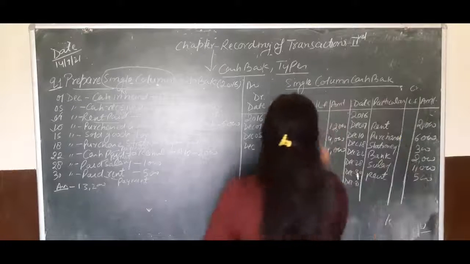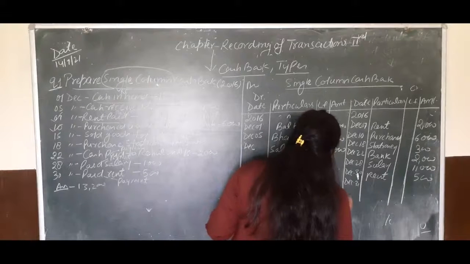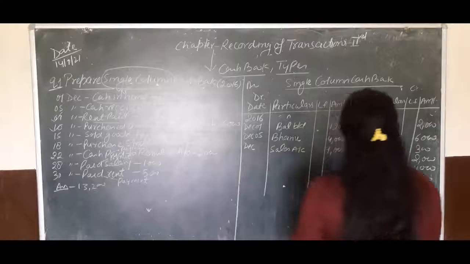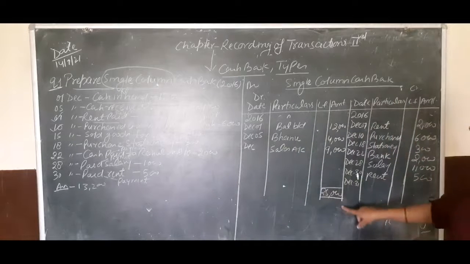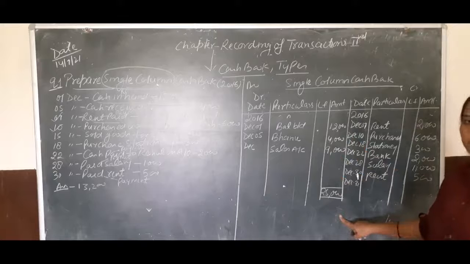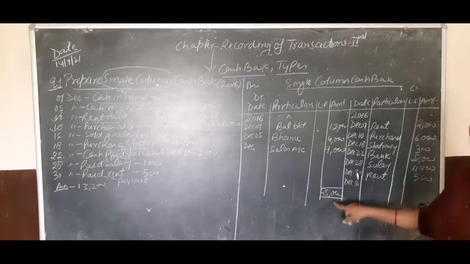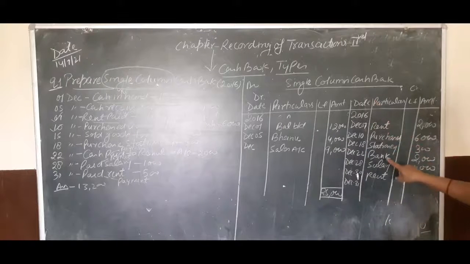Okay children, so the debit side total will be 25,000 and now we will deduct the payments from this amount. So we have received 25,000 during this month as receipts. Now we have used the payments.